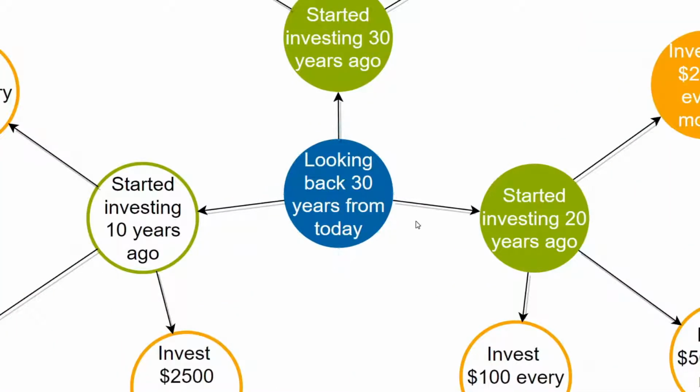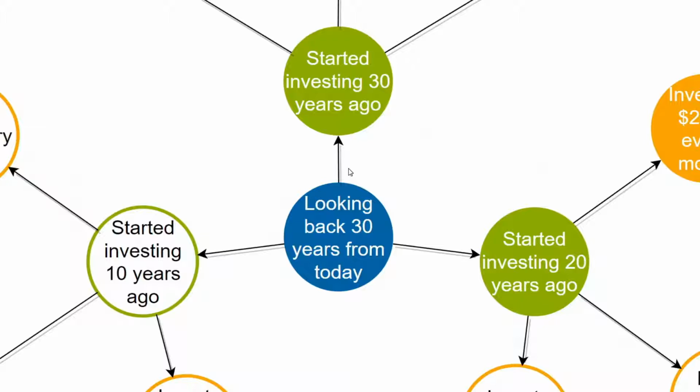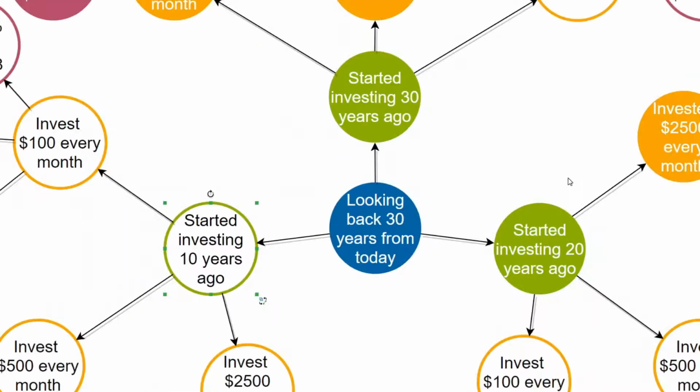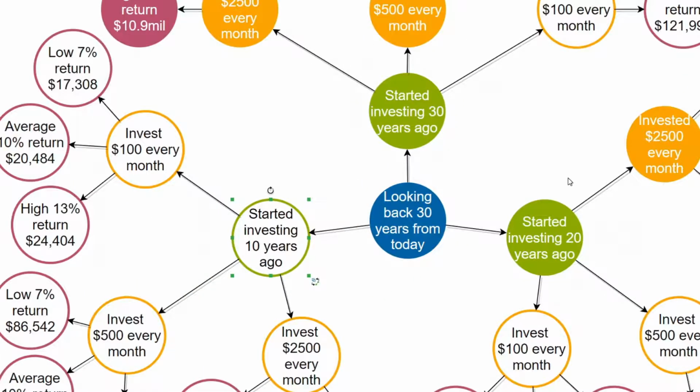So given that question and goal of being a millionaire 30 years from today, our first question to answer is when to start investing. Because putting off saving and investing for 30 years would leave us with $0, the first logical choice we have is to continue spending all we make for the next 20 years and only then to wake up and frantically start saving for the final 10 years before our goal date. Let's say we made that decision and take a look at the next branch in our decision tree.